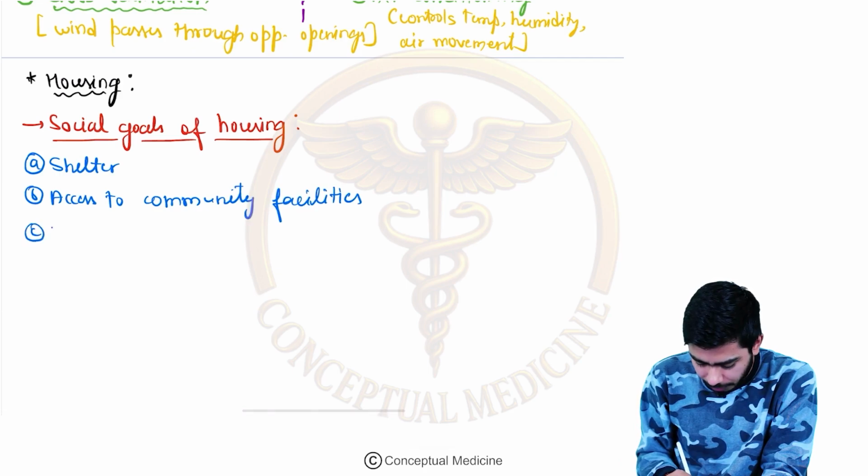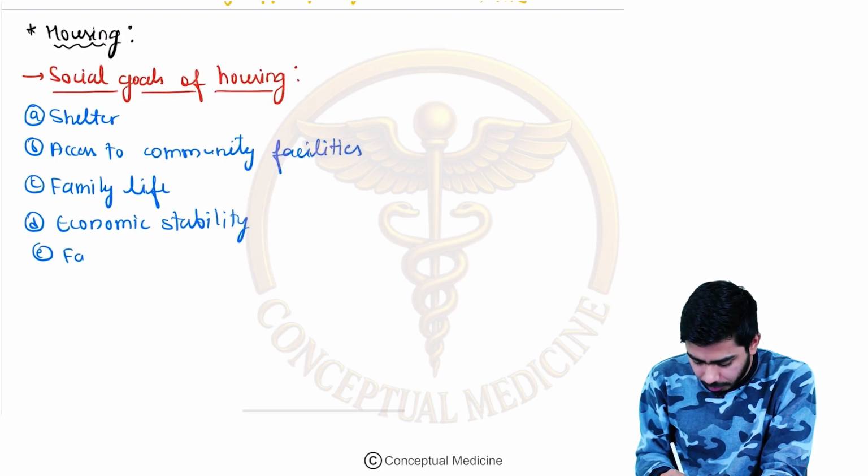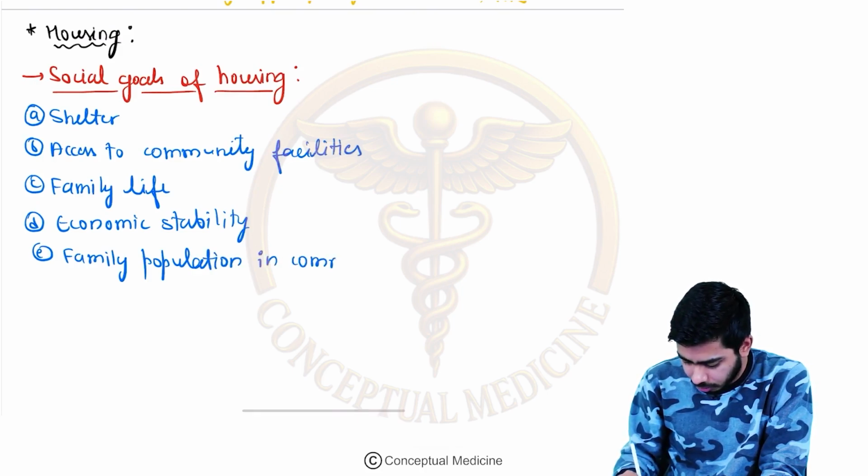It talks about the family life. It talks about the economic stability, and it also talks about the family population in community life.